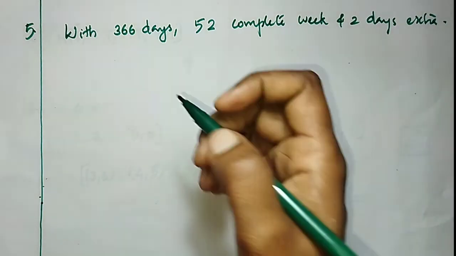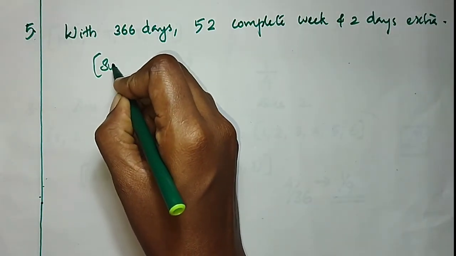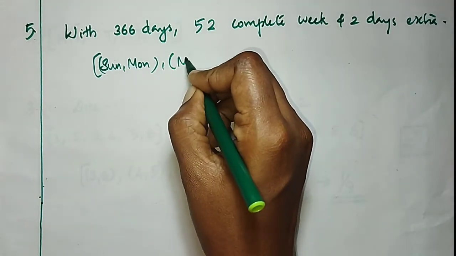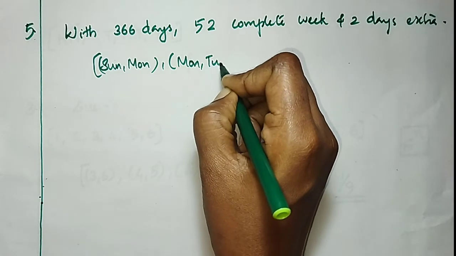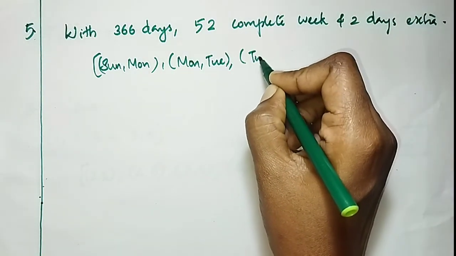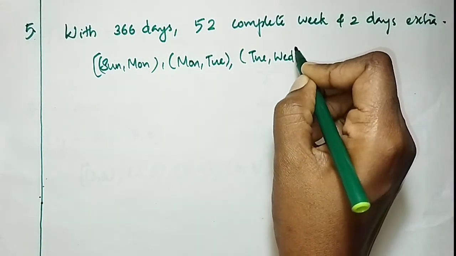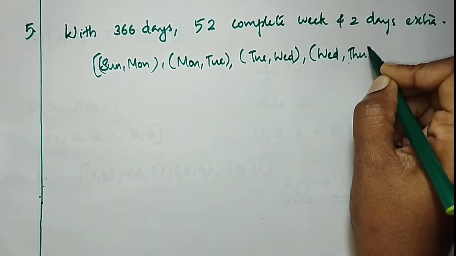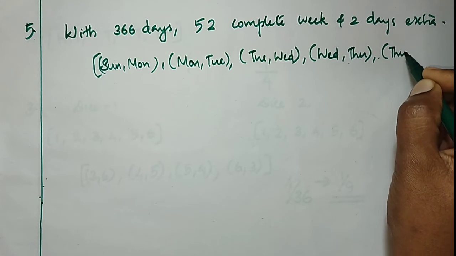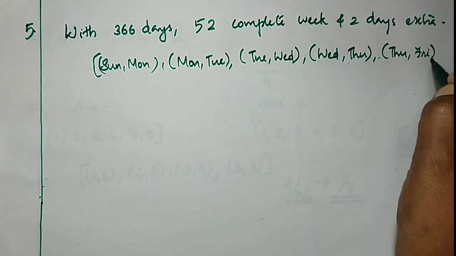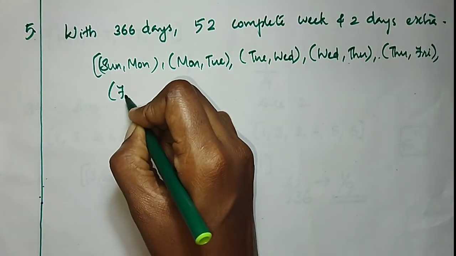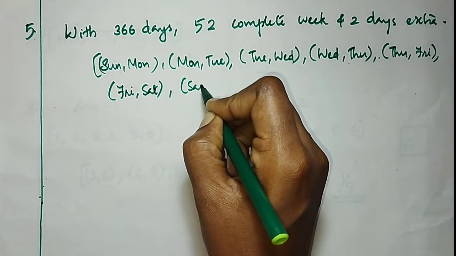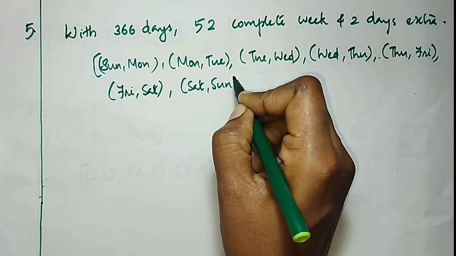Those 2 days may be Sunday, Monday, then Monday, Tuesday, Tuesday, Wednesday, Wednesday, Thursday, Thursday, Friday, Friday, Saturday, Saturday, Sunday.